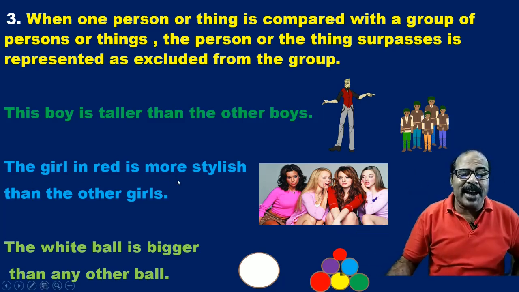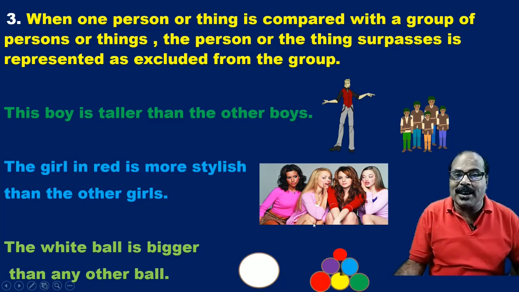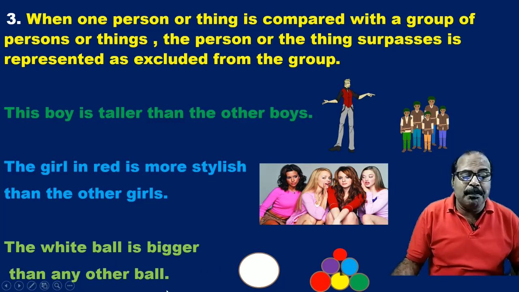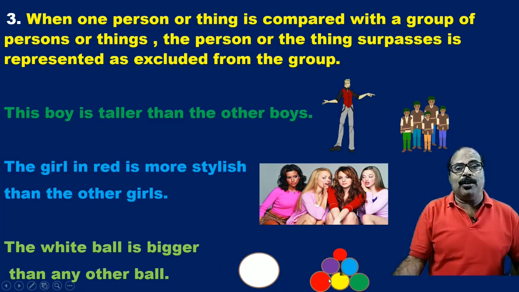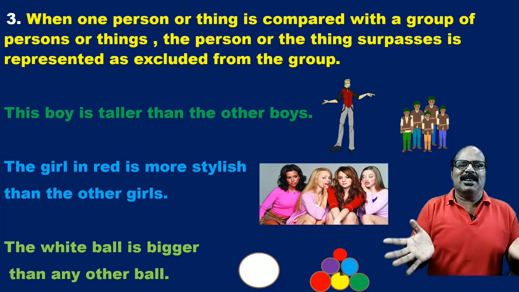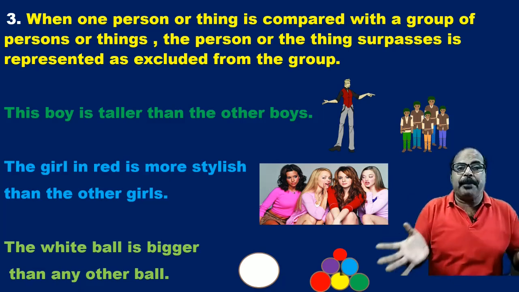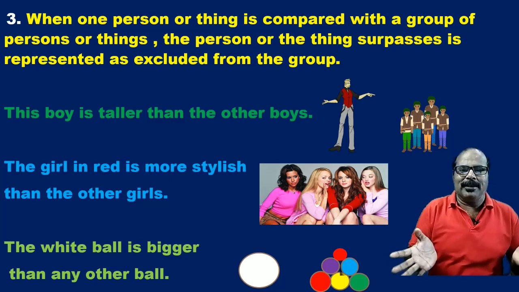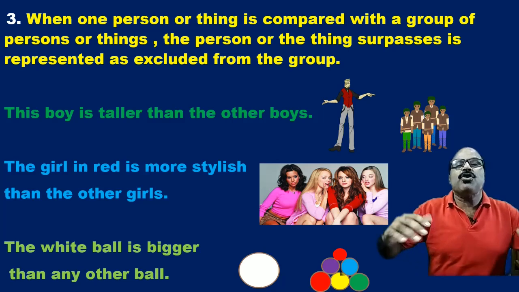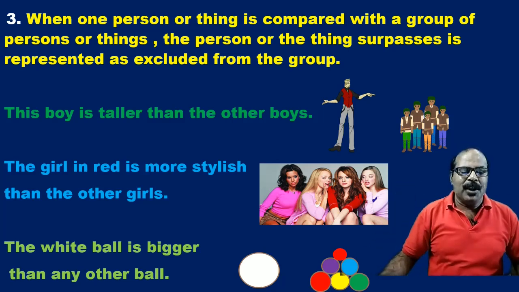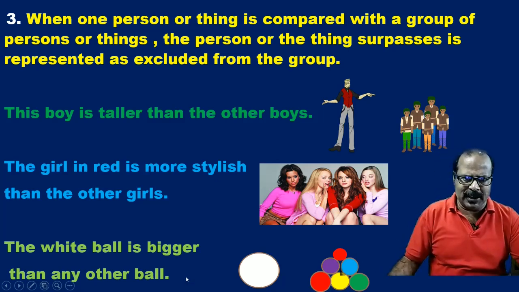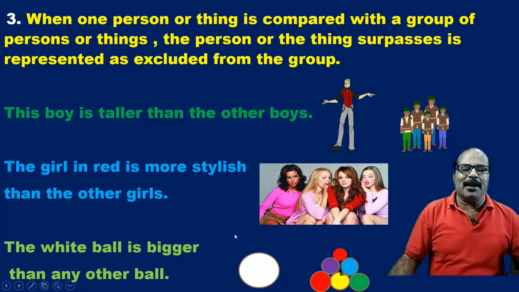Now, the white ball is bigger than any other ball or all other balls. Any here is an indefinite pronoun, and any other ball means any individual of the group, that means all the individuals of the group. So the white ball is bigger than all other balls, or any other ball.